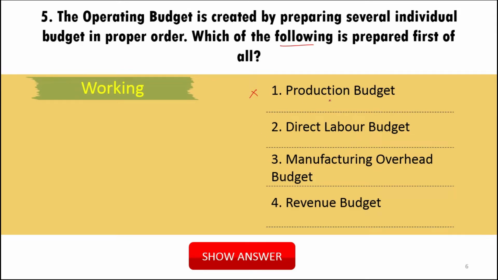If production is not first, of course the labor budget will not come. Overhead budget? No. It is the revenue budget. First of all, we have to prepare a revenue budget based upon the expected sales. Then we move to the other budgets like production budget, material budget, labor budget, overhead budget, etc.